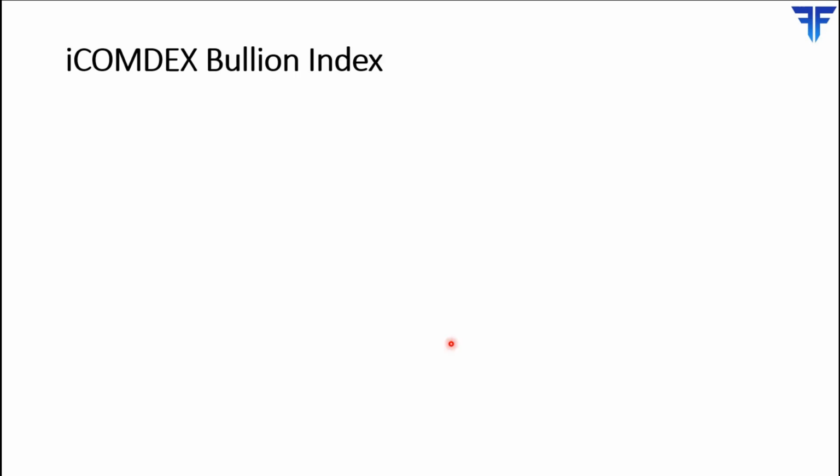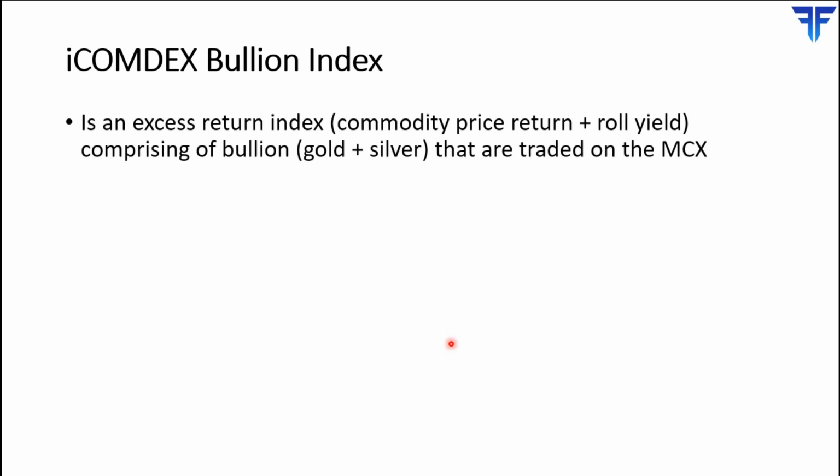Now moving on to the Bullion Index. The iComdex Bullion Index is an excess return index, and it comprises two commodities, namely gold and silver futures contracts that are traded on the MCX.